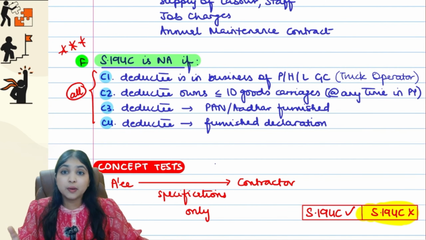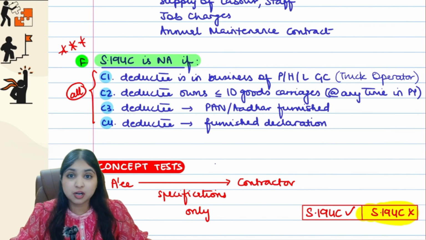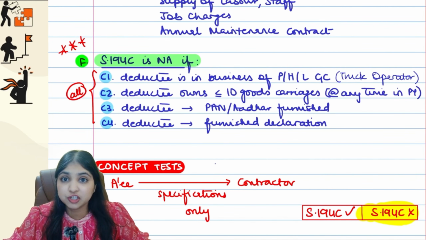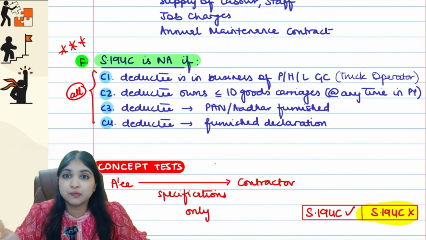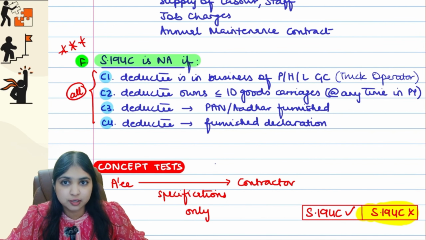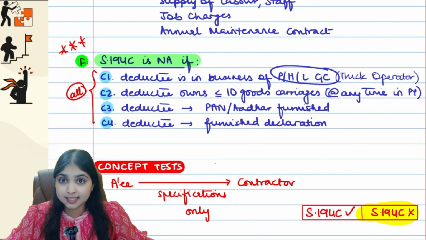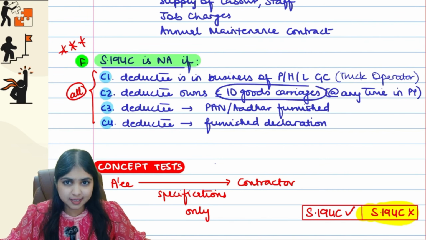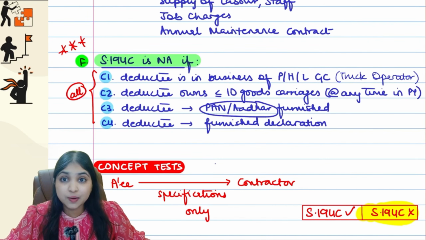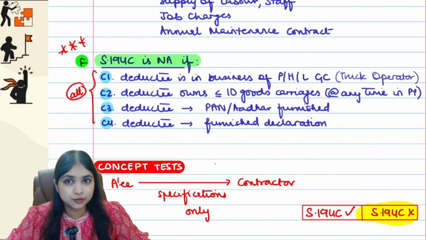Remember guys, when I have to pay transportation charges to the truck operator, for transporting my goods from one place to another, then I think about the situation. Deductee is a truck operator, person in the business of plying, hiring, leasing goods carriages, does not own more than 10 trucks. PAN, Aadhaar, at least one he's furnishing, and he's also giving a declaration that all these conditions are fulfilled, and 194C will not apply.